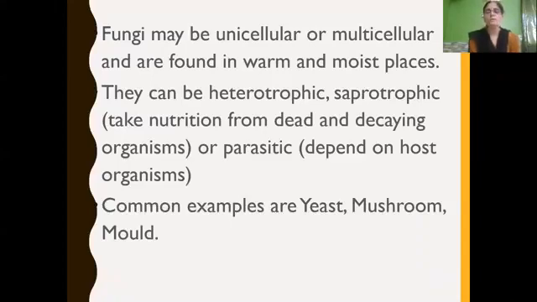They are found in warm and moist places, and they are heterotrophic, as they do not contain chlorophyll. They cannot produce their own food. So organisms which can produce their own food, what are they called? Autotrophs. As fungi do not contain chlorophyll, they cannot produce their own food. So they are heterotrophs. They can be heterotrophic and saprotrophic.